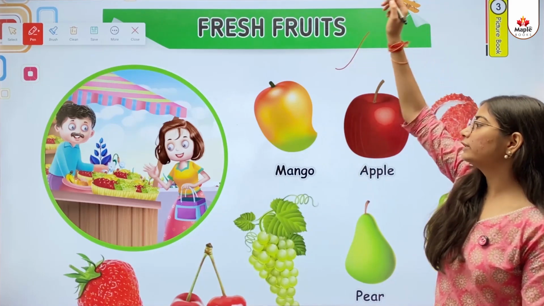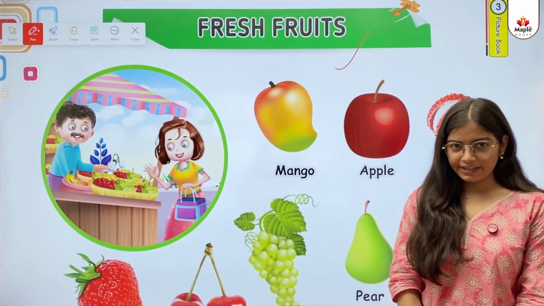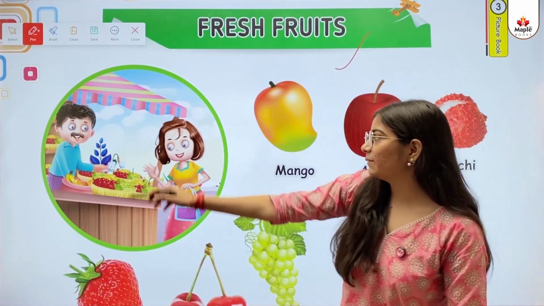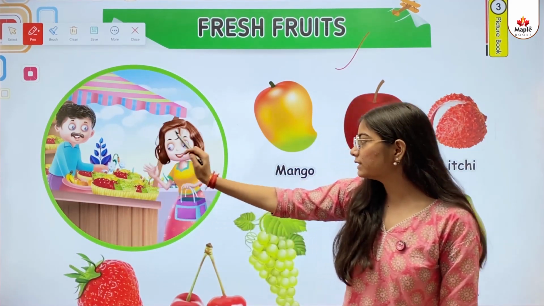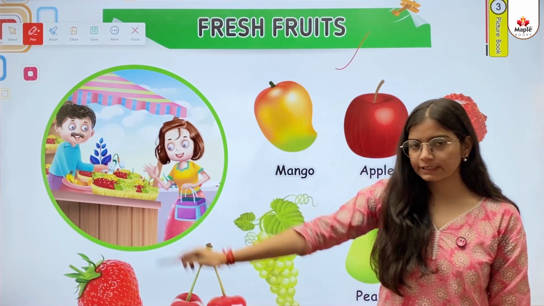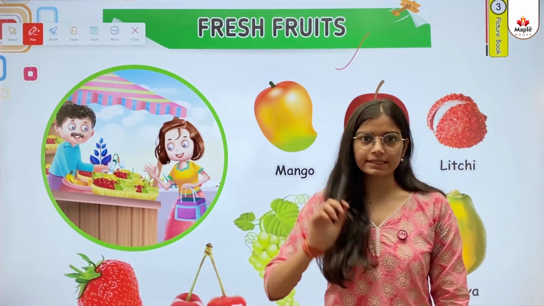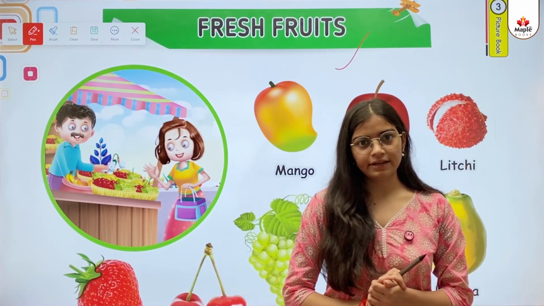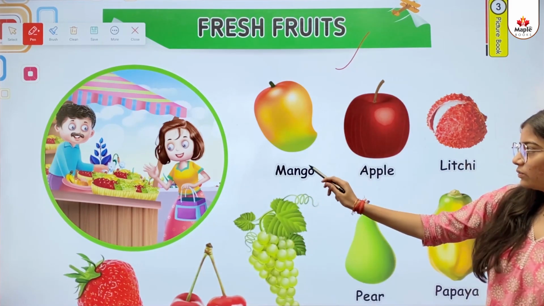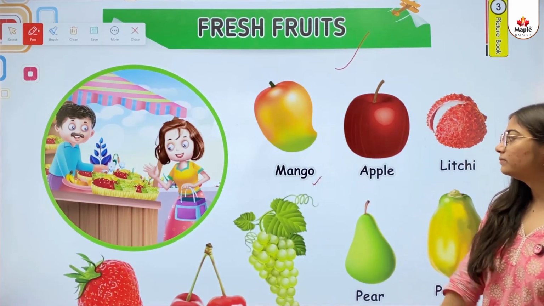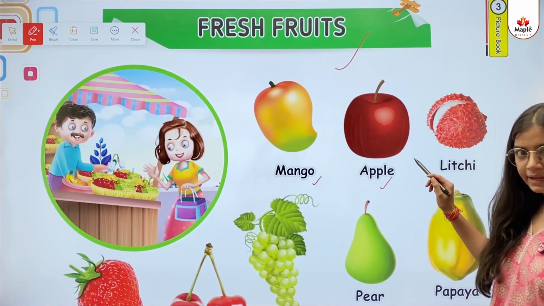Fresh fruits. So kids, as you can see in the picture, there is a vendor selling fruits and a lady buying fruits. So kids, in this concept, we will learn about the names of different fruits. So let's begin. This one is mango. This one is apple.